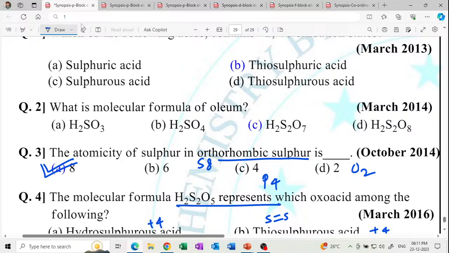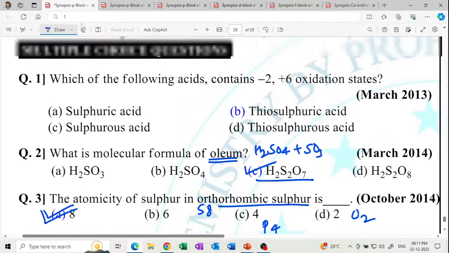What is the molecular formula of oleum? What is oleum? H2SO4 plus SO3, known as oleum, H2S2O7. This is called oleum. Oleum stands for H2S2O7, sulfuric acid plus sulfur trioxide.